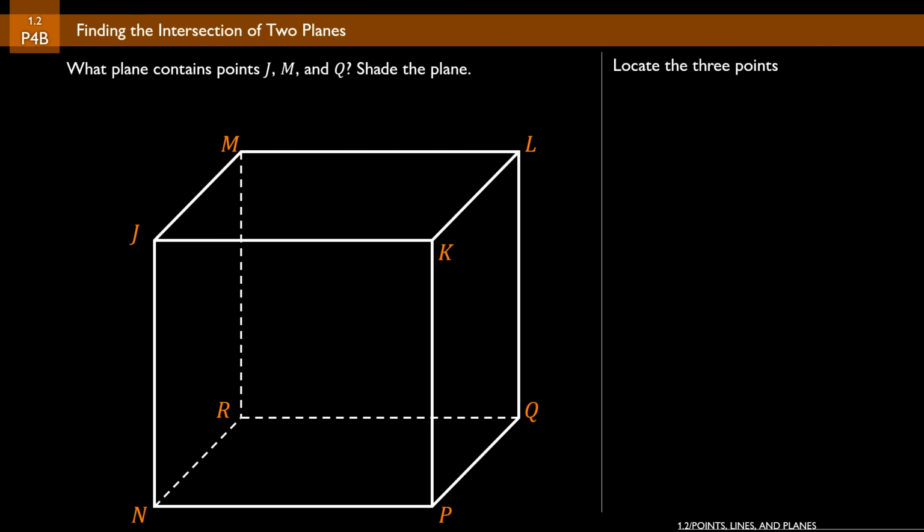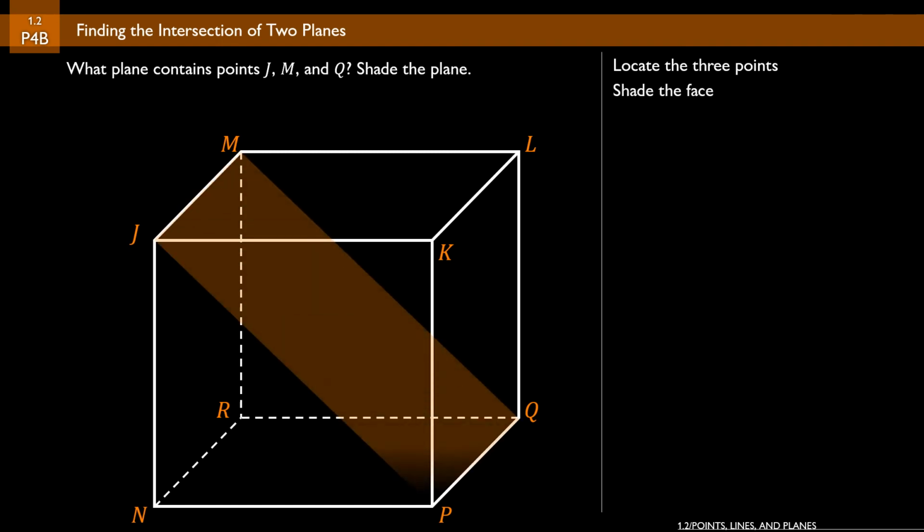Remember that through any three non-collinear points, there is exactly one plane that intersects all three of them. So what we have to do is draw in that plane. If we draw it in, we can see that it's going to be a tilted plane. It's going to go from the upper left-hand corner of the cube down to the bottom right edge of the cube. And that is going to be our plane.